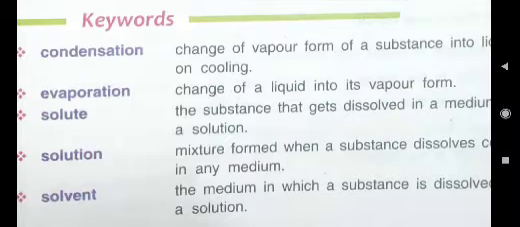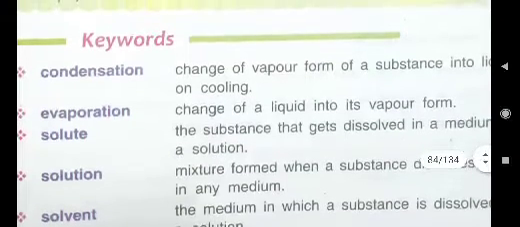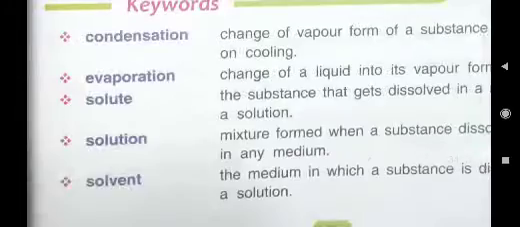Then second, you have to write about condensation. What will you write in condensation? The process of change of vapor form of a substance into liquid form on cooling is known as condensation. So understood?